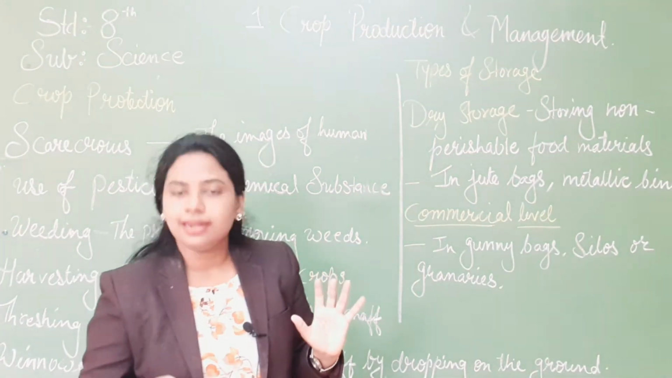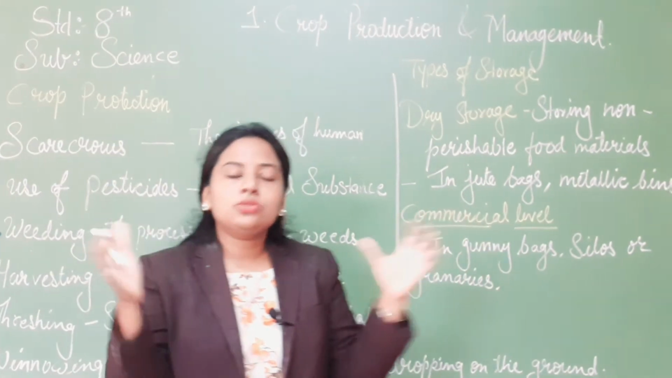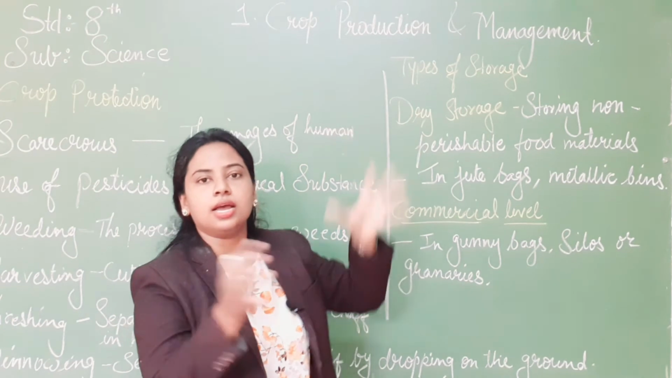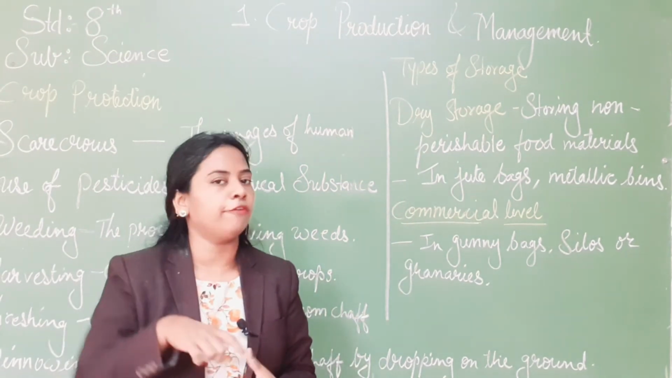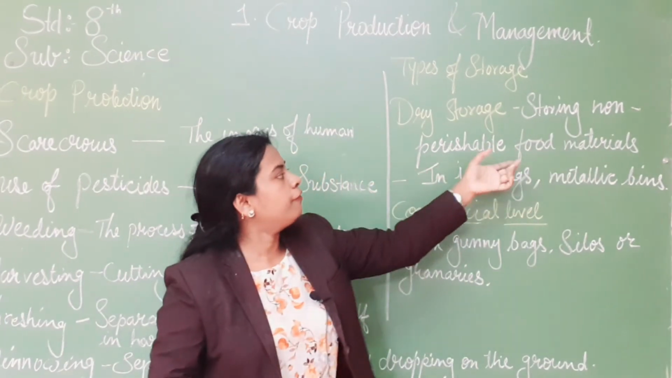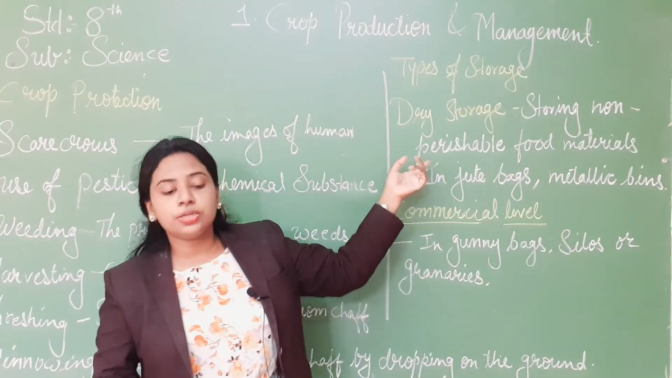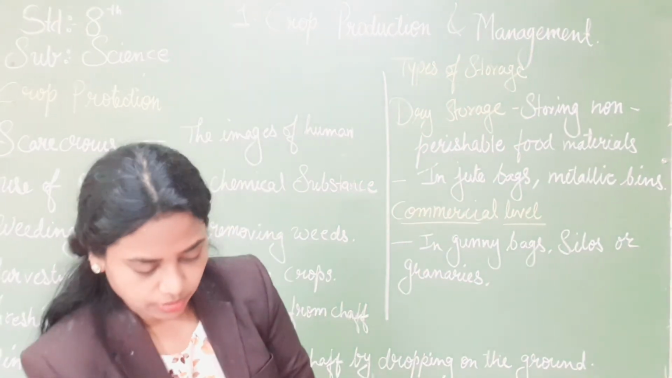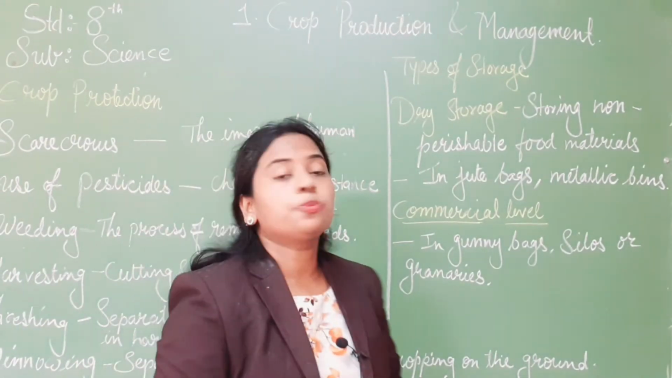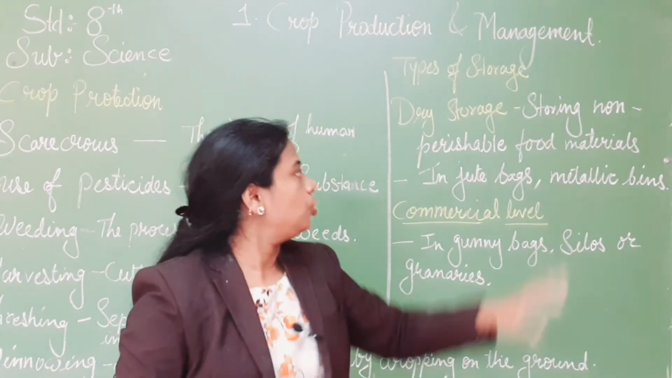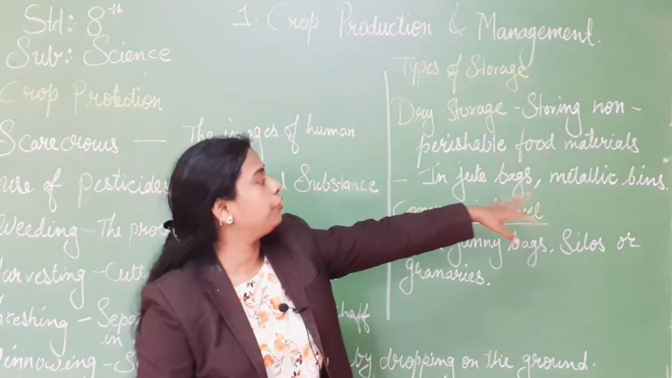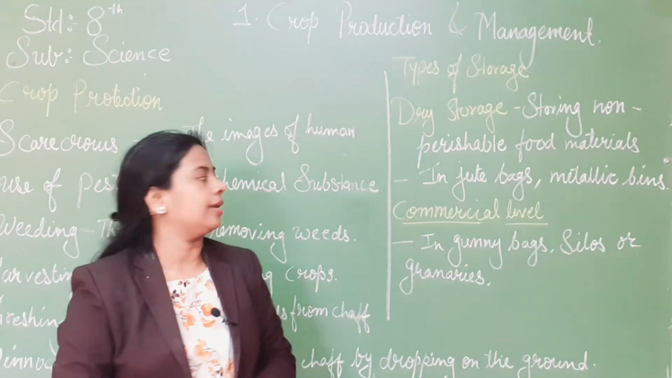Dry storage means, as you know, storing dry grain. Dry means dry grains, whatever it is that you have to store. So how will you store that? Storing non-perishable food material. Perishable means that which gets spoiled. So non-perishable is that which does not spoil quickly.